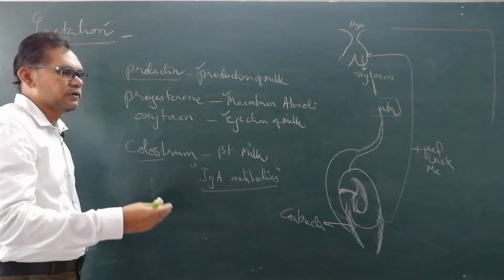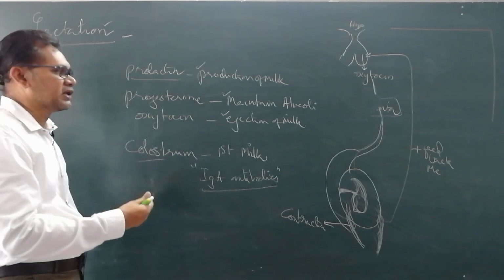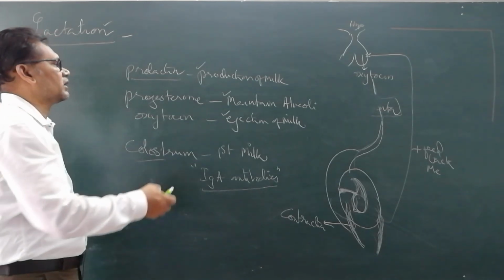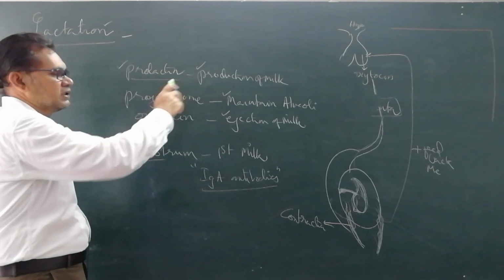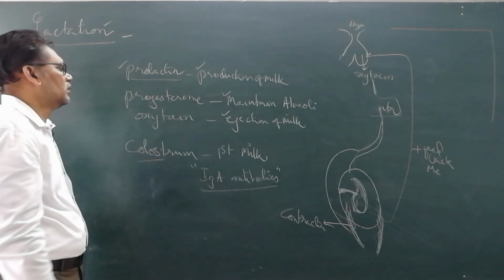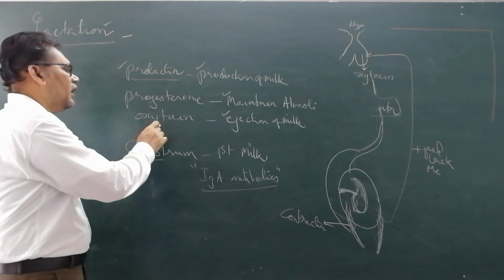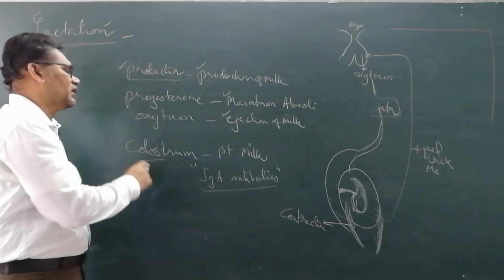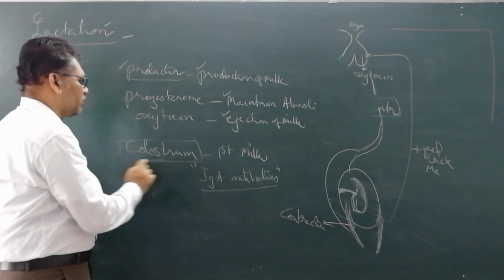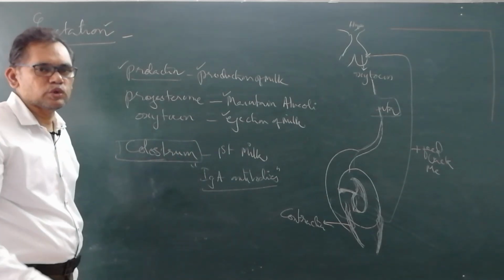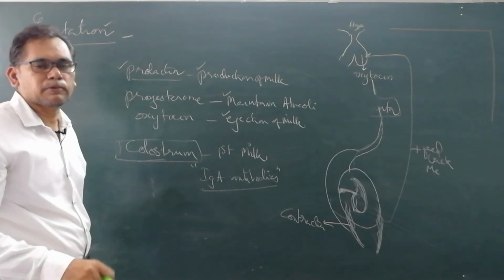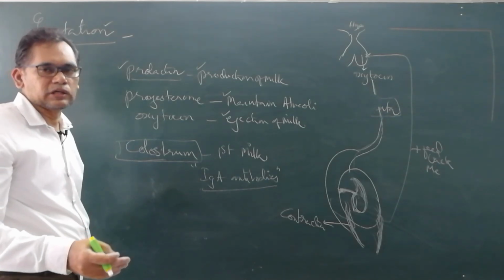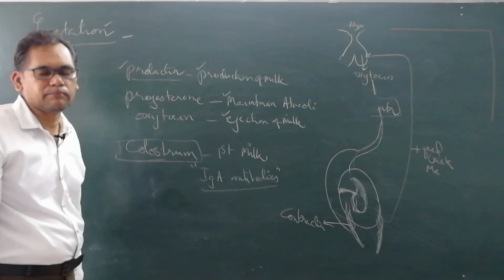The mother will be producing milk to feed the young one. These are the hormones involved. Prolactin is useful for the production of milk, whereas progesterone maintains alveoli, oxytocin is for the ejection of milk, and the first milk produced by the mother is colostrum, which is rich in IgA antibodies and provides passive immunity to the newborn baby.